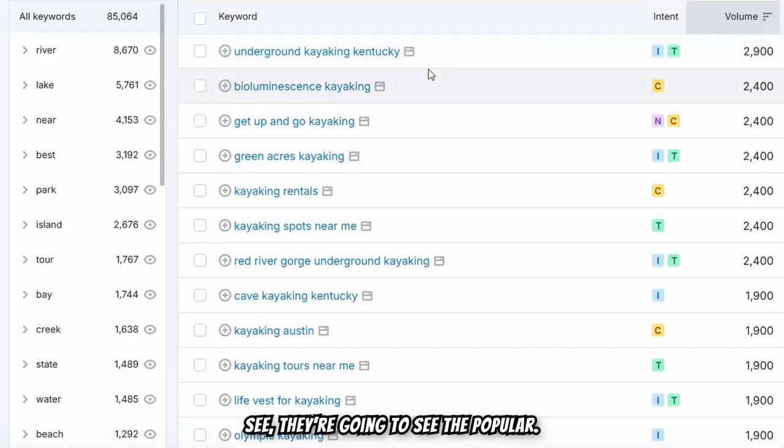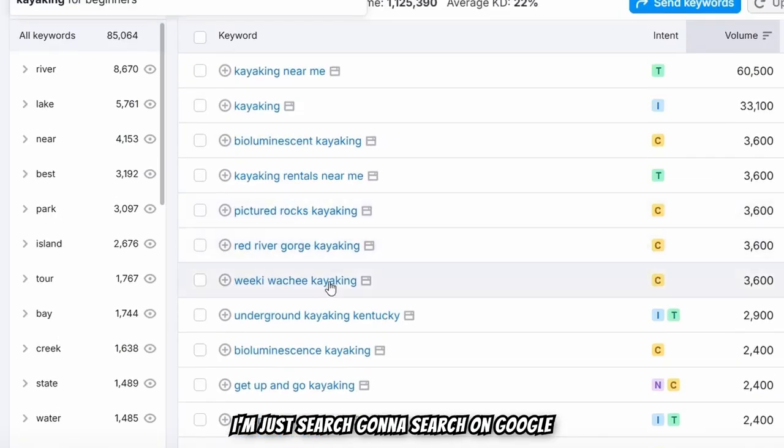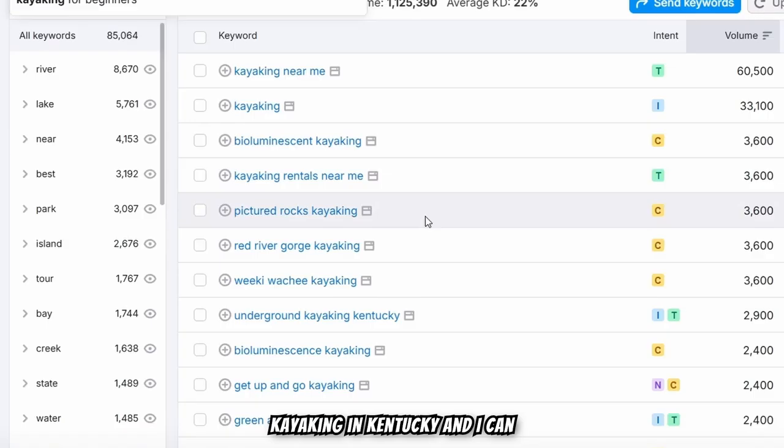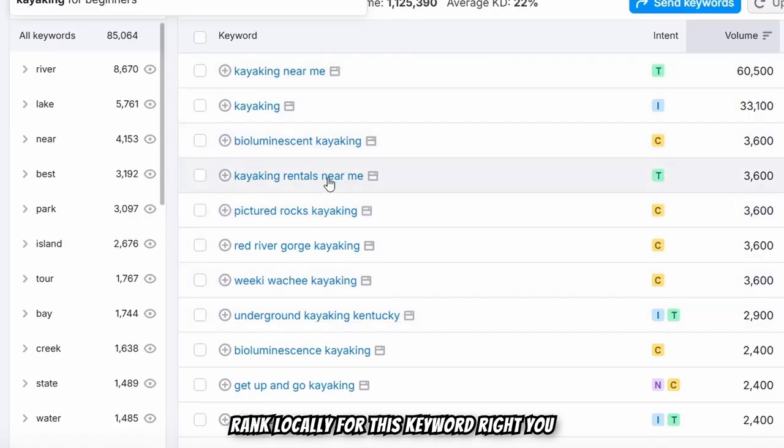Like they're going to see the popular spots. Let's just say I visited Kentucky and I saw a poster saying that there's underground kayaking, or Instagram or another social media recommends people kayaking in Kentucky, then I will have interest to participate in kayaking, and I'm just going to search on Google kayaking in Kentucky, and I can rank locally for this keyword.